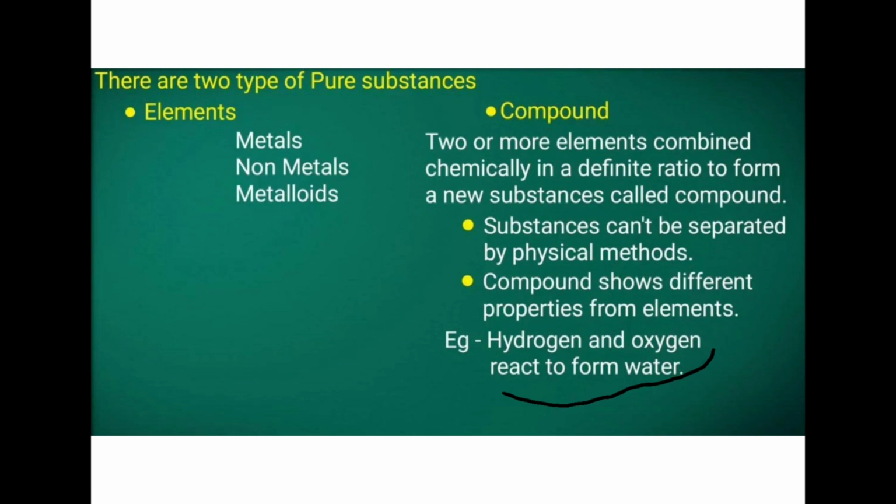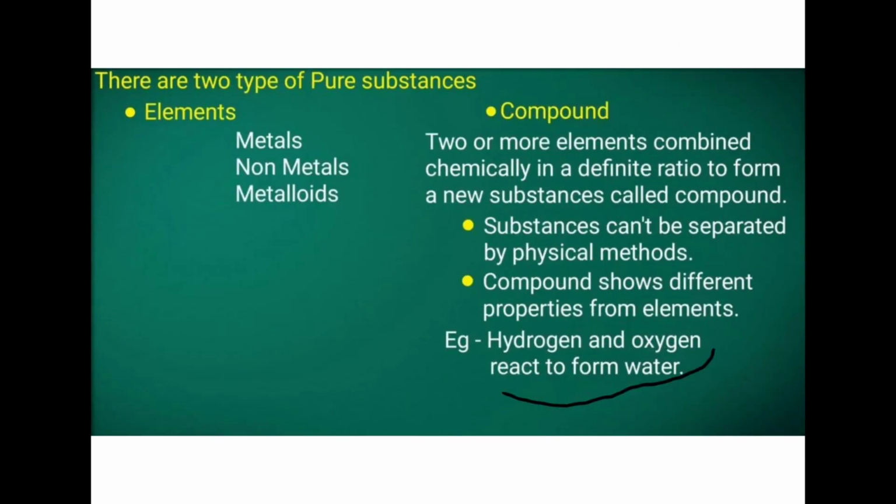Here, hydrogen and oxygen are two gases, and they react to form water, which is a liquid. Here the substances cannot be separated by physical methods. We cannot separate hydrogen and oxygen with physical methods. This shows entirely different properties than the reactants. On the reactant side it is hydrogen and oxygen, on the product side it is water. Both have different properties, even the physical state is different. Oxygen and hydrogen were initially gases, then they converted to liquid. So this is about compounds.